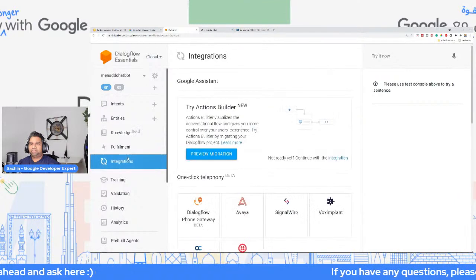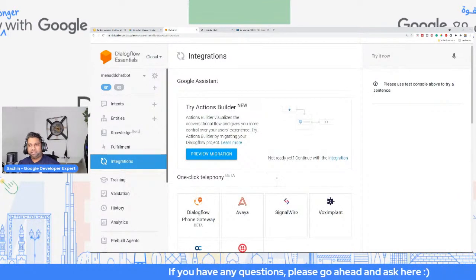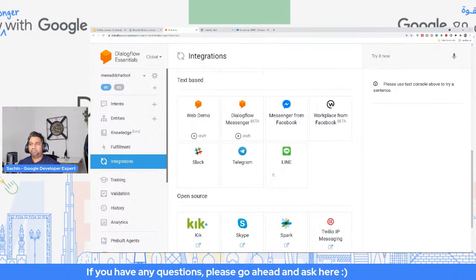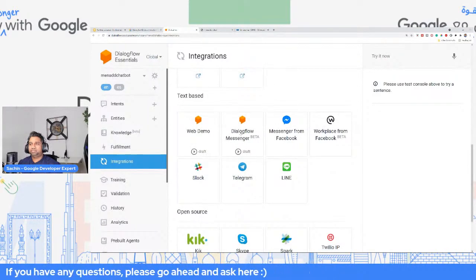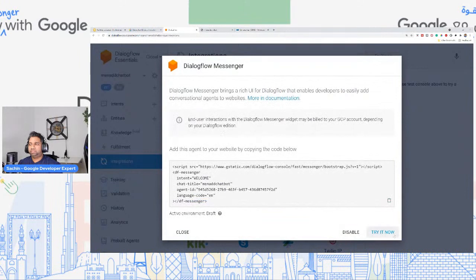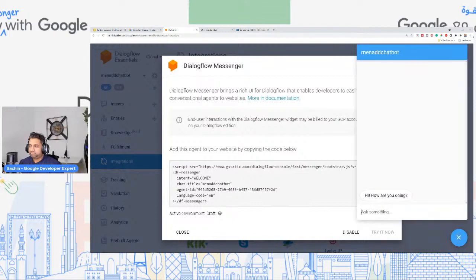Let's go to integrations. And keep in mind, it does take a bit of time for it to reflect and have all of this information, okay? So as an example, I'm going to enable the draft Dialogflow Messenger. So let's try this out over here. How does the virus spread?